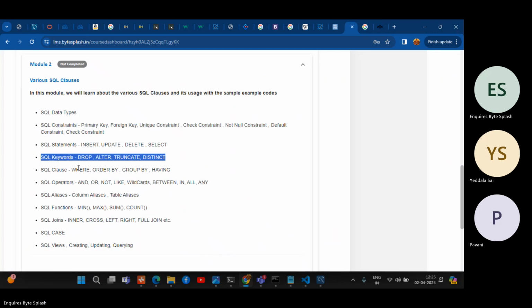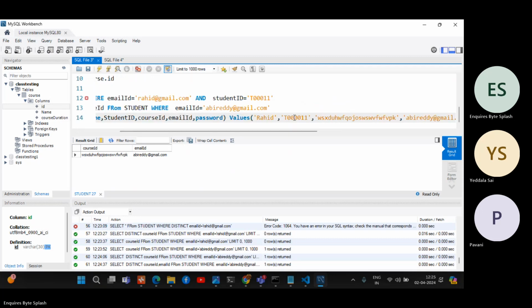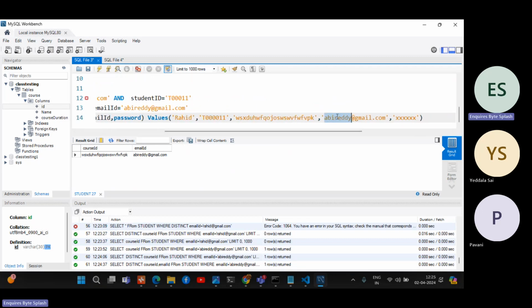That is one. And where you already know, order by means we need to add ascending order or descending order. So now let's check. I will insert into again Rahit 11. Let's see. So now I added 7 members.